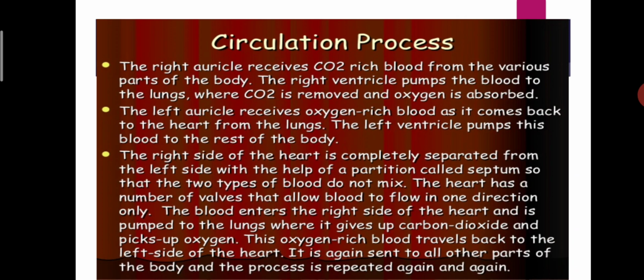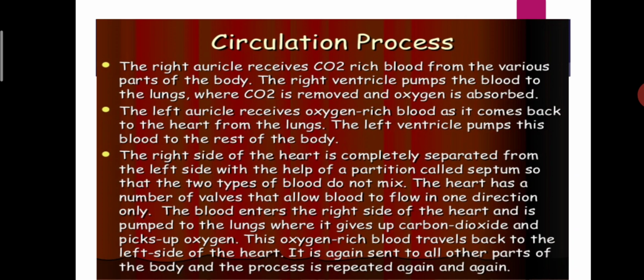The right ventricle pumps the blood to the lungs. This carbon dioxide rich blood is taken by the right ventricle and it pumps the blood to the lungs, where the carbon dioxide is removed and oxygen is absorbed. So what is the first step in the circulation process?